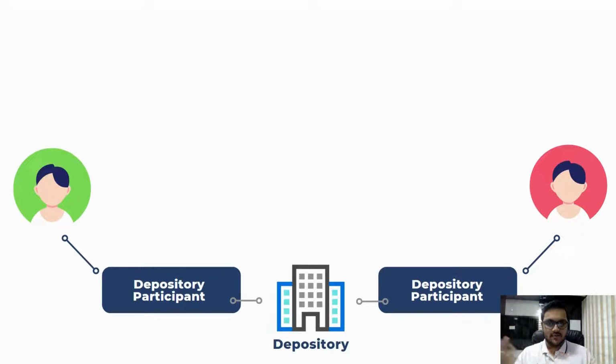Now the shares will be transferred from the seller to the buyer. Again, here they won't be transferred directly. So here come depository participants. I explained to you the concept of a Demat account. You know that the shares are stored in a Demat account, but these Demat accounts are on the depository. So I am buying 10 shares of Reliance from someone. Those 10 shares will be transferred from the Demat account of the seller to the Demat account of the buyer. But all these intermediaries will come in between, and there is a whole process to it, right?